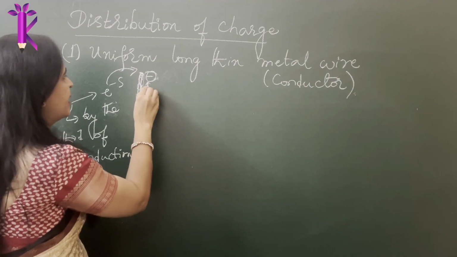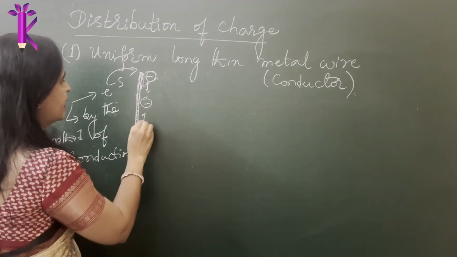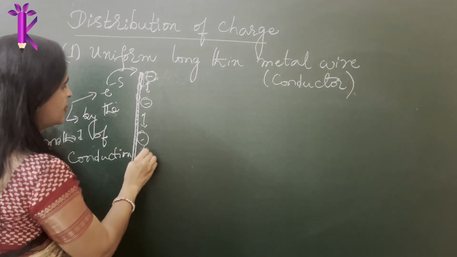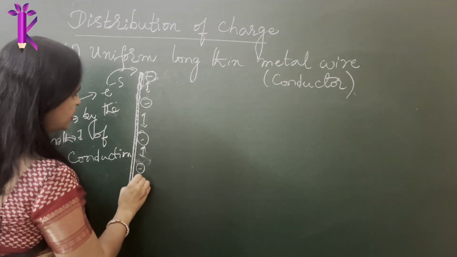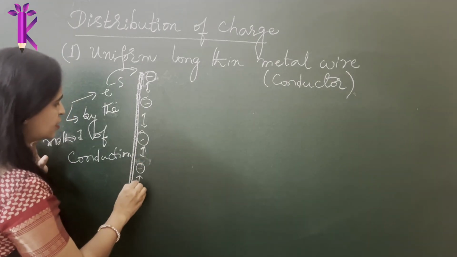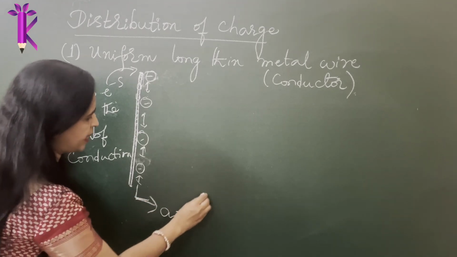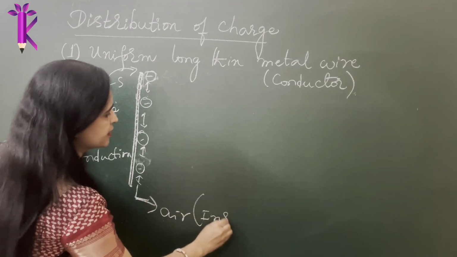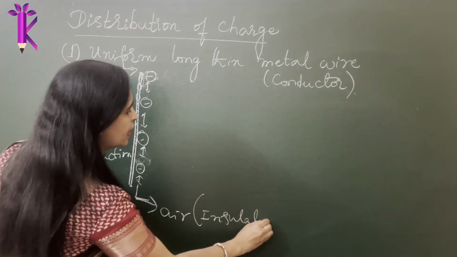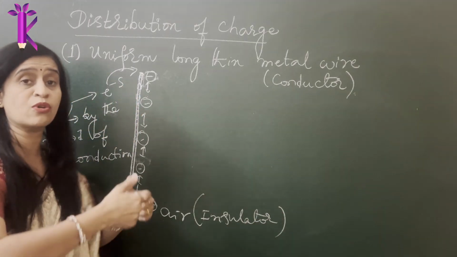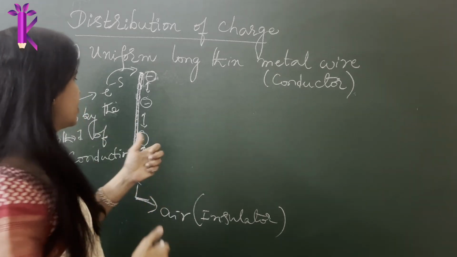This is repelling another electron, this is repelling another electron, this is repelling another electron, right? So they start repelling each other away. Now this is repelling another one. So this electron wants to literally go out in space, which is not possible because it is surrounded by air. Air is an insulator, right? So it can't potentially go down unless this wire is infinitely long. So they literally want to go away from each other.